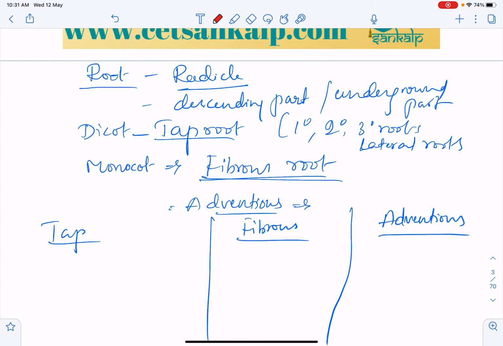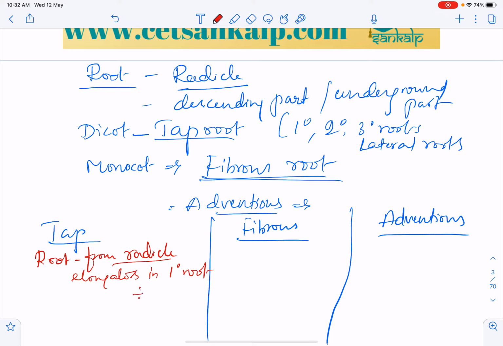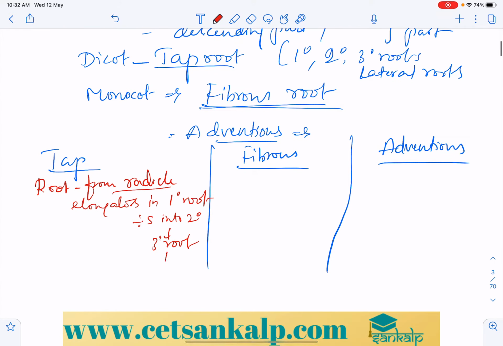In the taproot, the root arises from the radicle and elongates into the primary root, and the primary root divides into secondary roots, and secondary roots divide into tertiary roots, which give many lateral roots or lateral branches. So this is what you have to keep in mind in the taproot system.